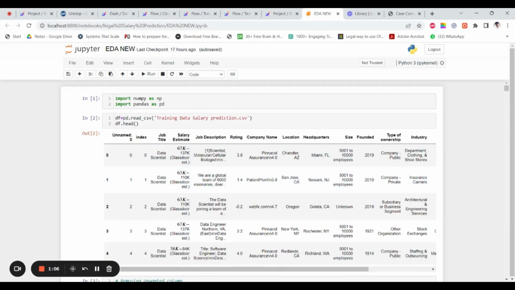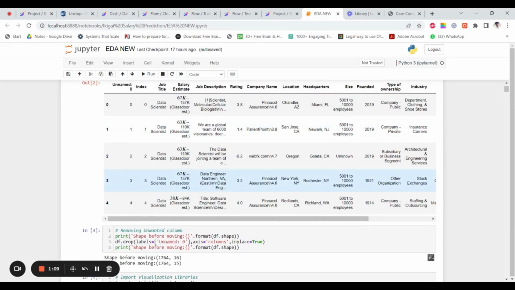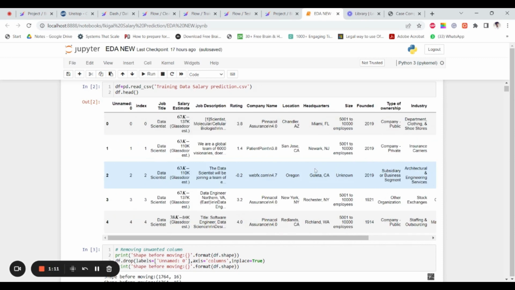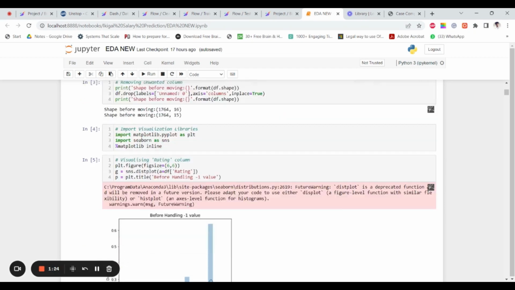We first load the dataset on the Python notebook. As we can see, all the columns here are categorical variables. Only the rating variable is numerical. This is a huge challenge because we need to first convert all these categorical variables into some kind of encoding so that we can fit a ML model into it. So we'll start by data cleaning.